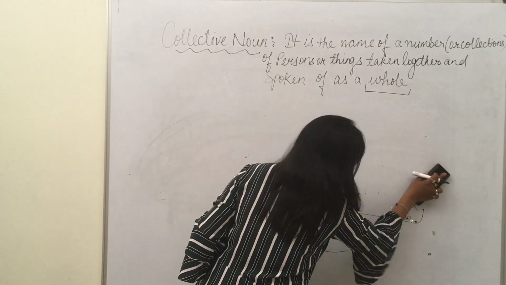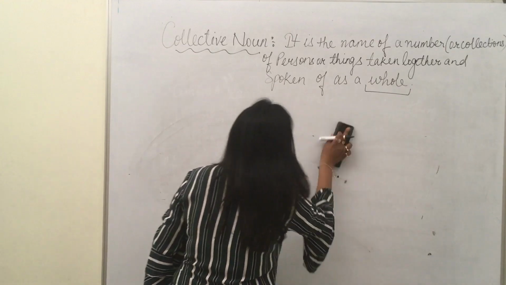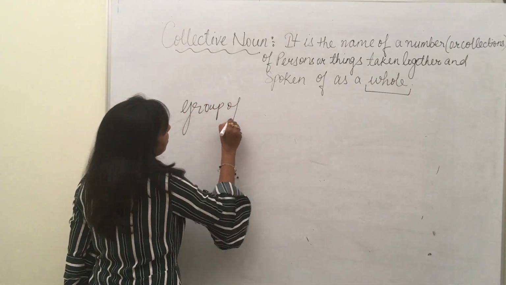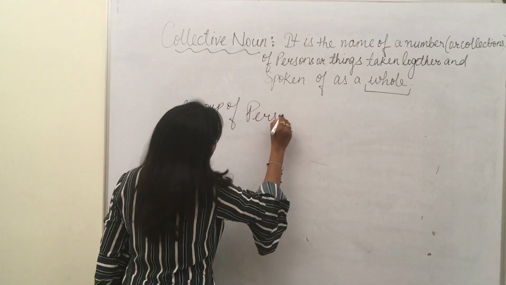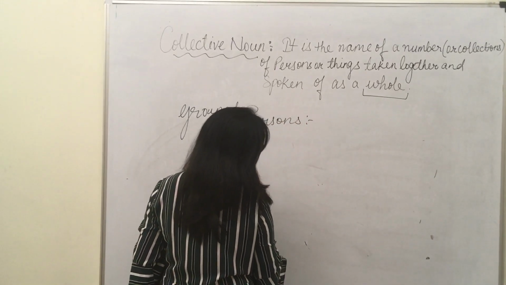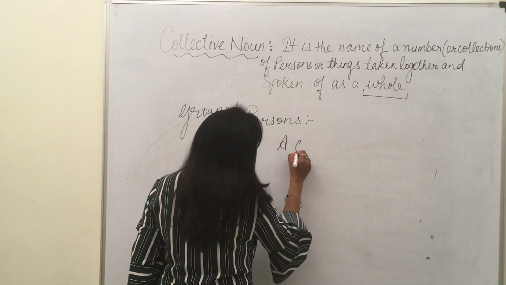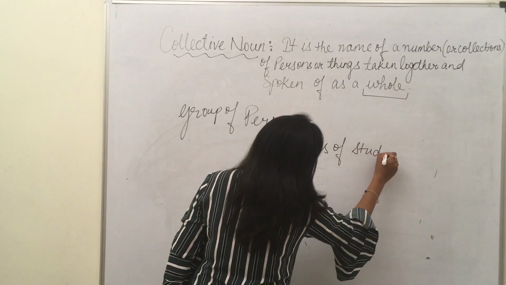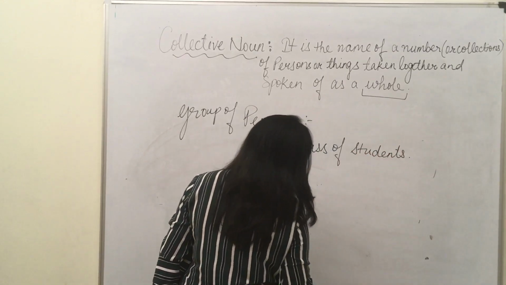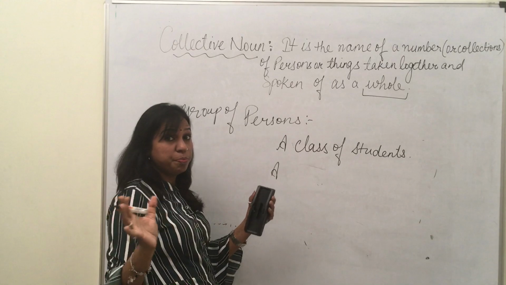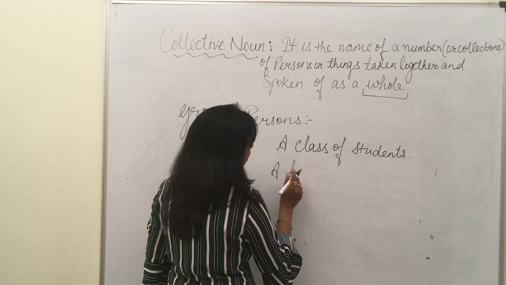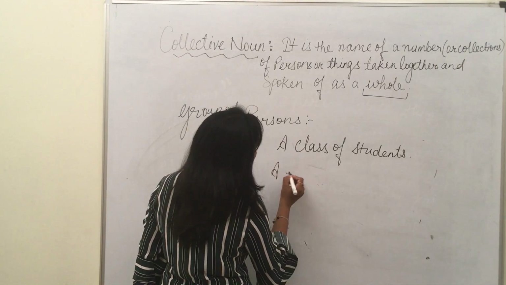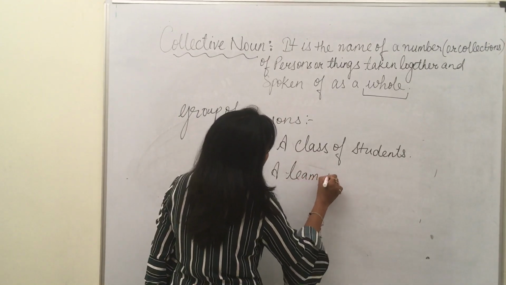If I am talking about a group of persons, as in the example I have taken, a class of students. Another one you can take is a team of players, when players come together. Like in cricket, many members together form a team. It's not one member which forms a team, right?